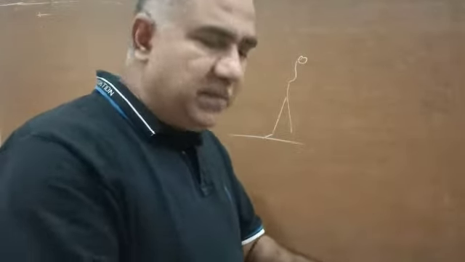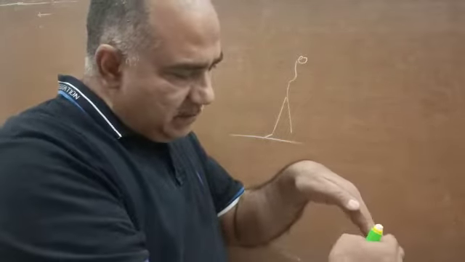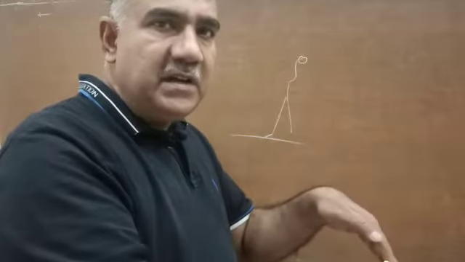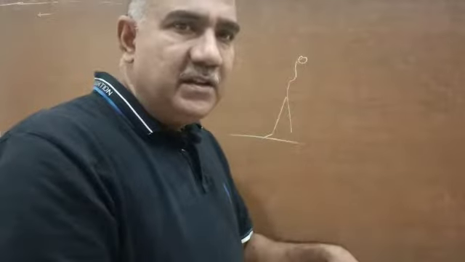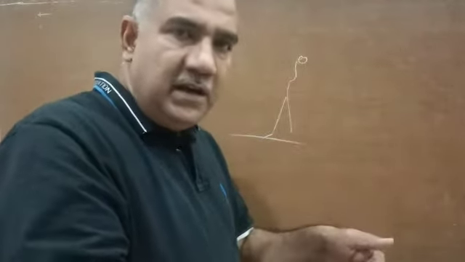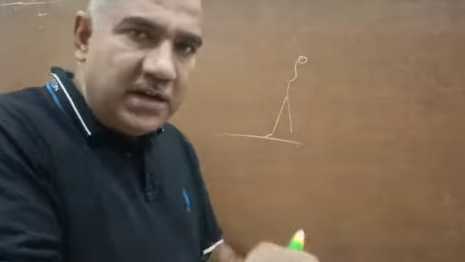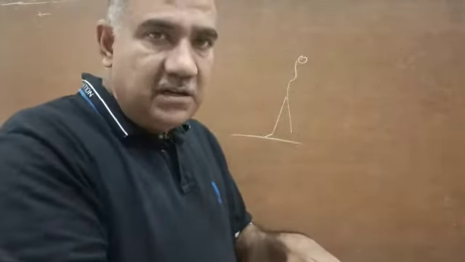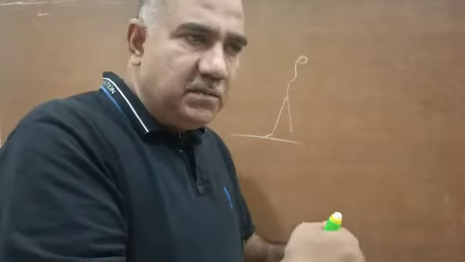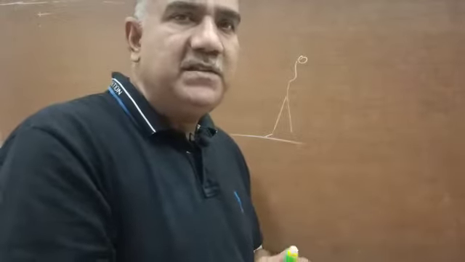When a person is standing, he or she is standing with flat feet, but when the person wants to move, he makes them oblique. You must have seen this being done by some people when they want to take a good start at the time of running. They dig some soil and make a place so that they get a better push for a better start. So at the time of walking, a person obliquely pushes the earth underneath the feet. The pushing of the earth by the person is action, and the earth is doing reaction on the feet of the man, and the man is able to walk.